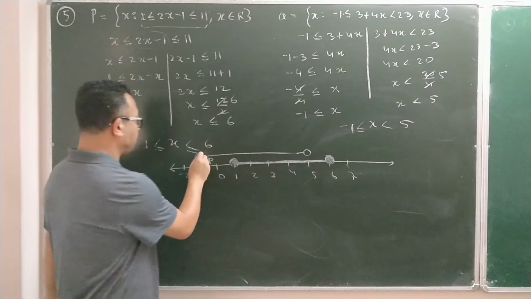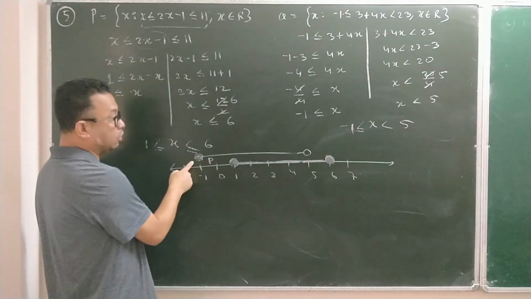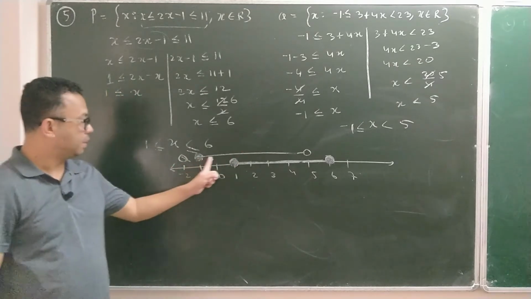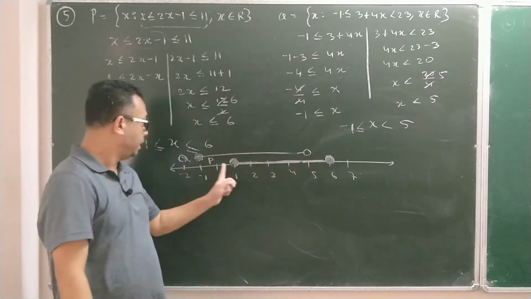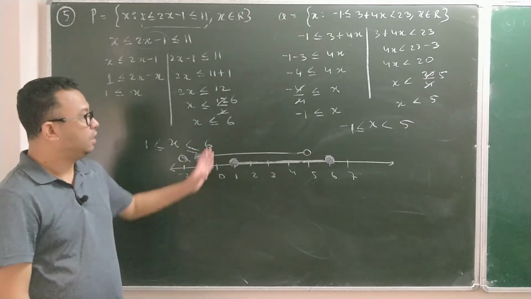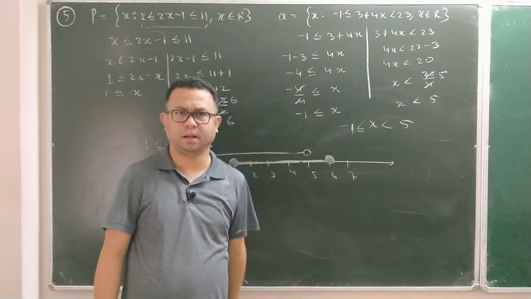So this line which I made from minus 1 to 5, with minus 1 having the equal to sign, that is why I have shaded this. This is the number line for your Q. So the upper line that you see is the number line for Q, and the lower line is the number line for P. So the first part of the question, make the number line for both P and Q. This is how you make the number line in the same number line.